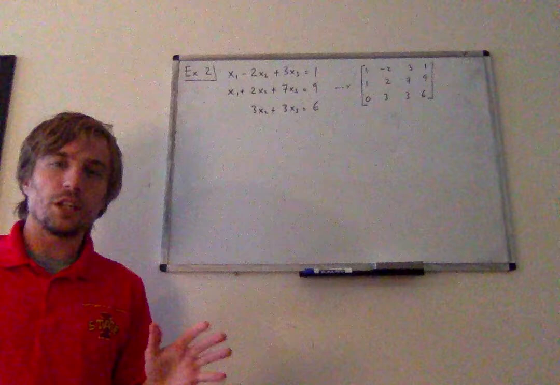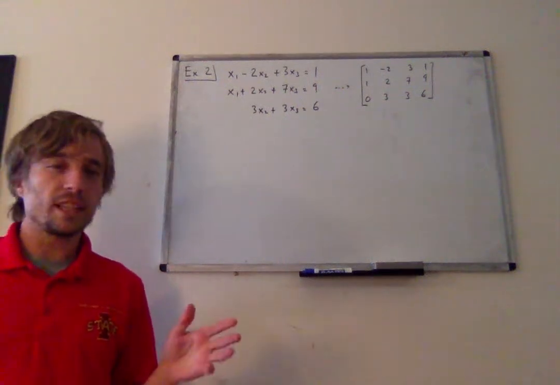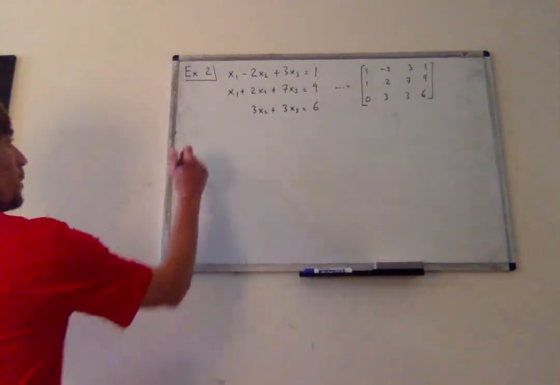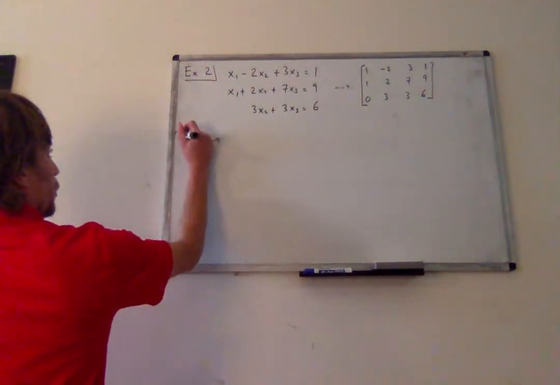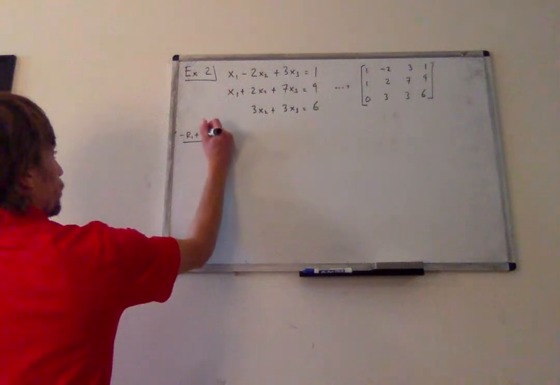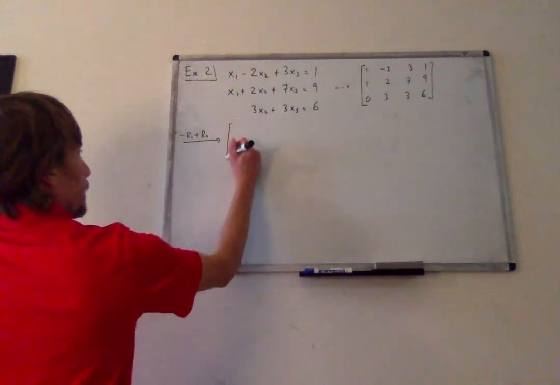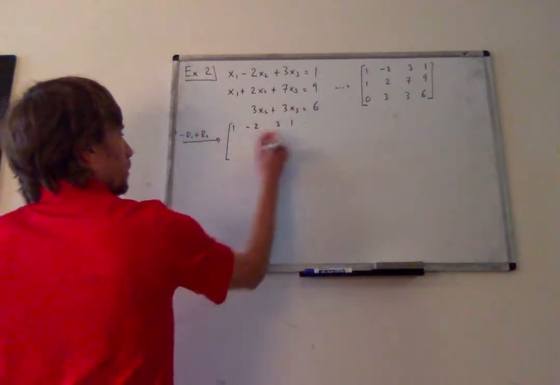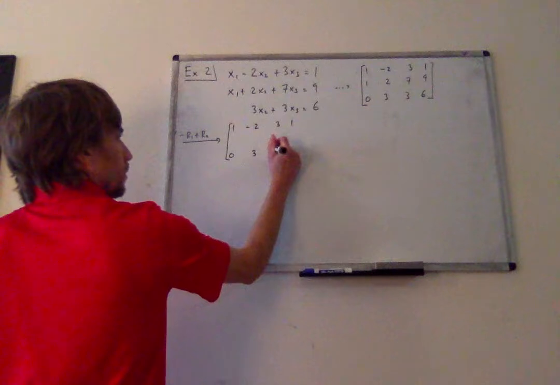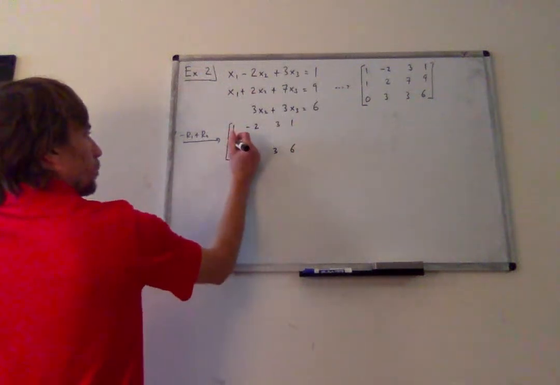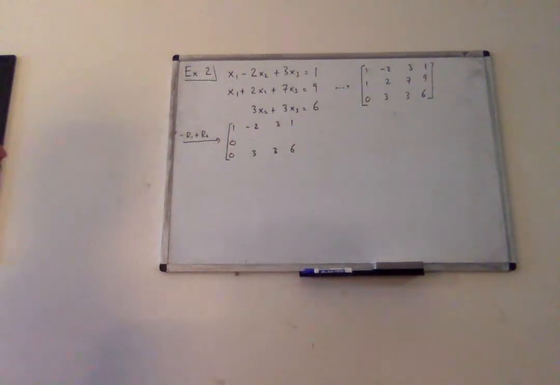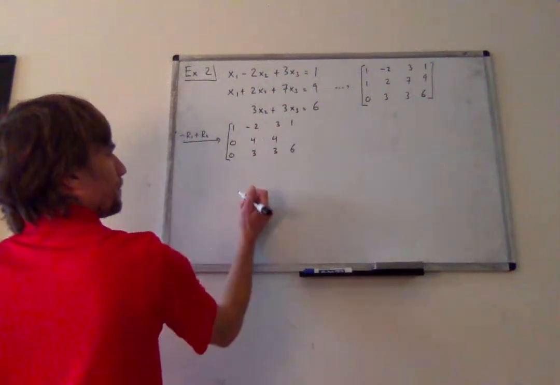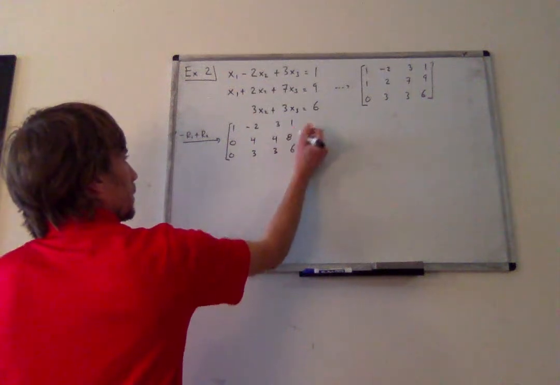So the first thing I'm going to do here, and we haven't seen this step quite like this yet, I'm actually going to get rid of this 1 here in row 2. So the first thing I'm going to do is negative row 1 plus row 2. And this will replace row 2. So row 1 is left alone. Row 3 is left alone. Now row 2, I get a 0, 4, 4, and 8.